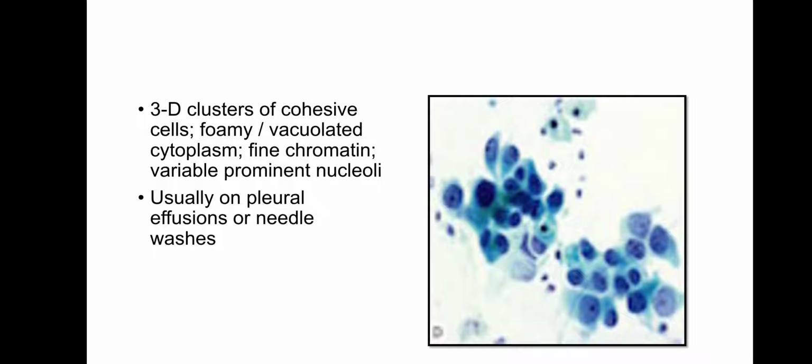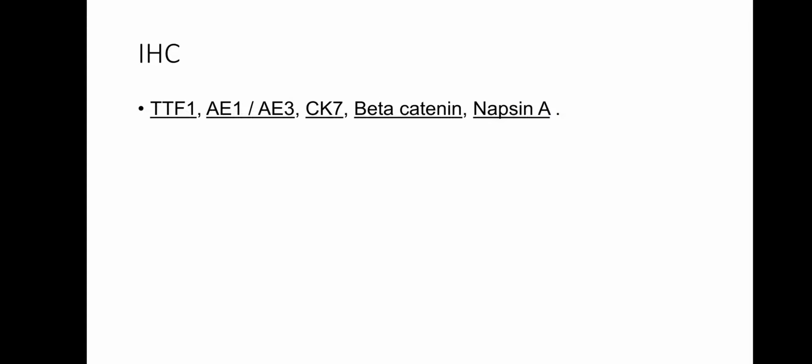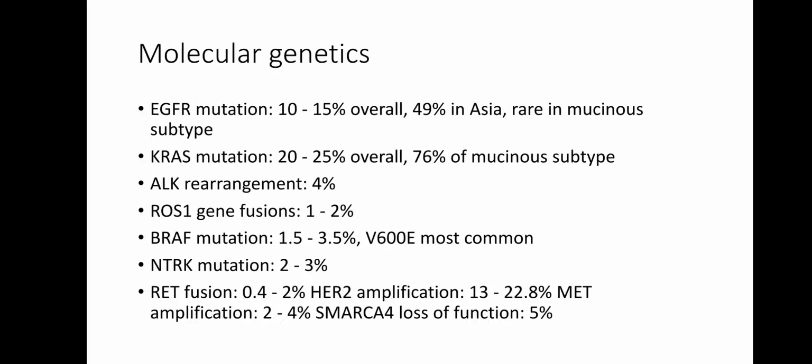In the cytology, there are 3D clusters of cohesive cells with foamy and vacuolated cytoplasm, fine chromatin and variable prominent nucleoli, usually seen in pleural effusion or needle wash. IHC markers positive for adenocarcinoma: TTF1, AE1/AE3, cytokeratin 7, beta-catenin and napsin A.